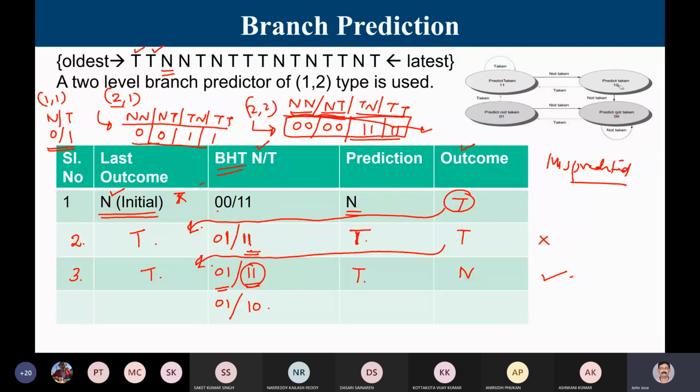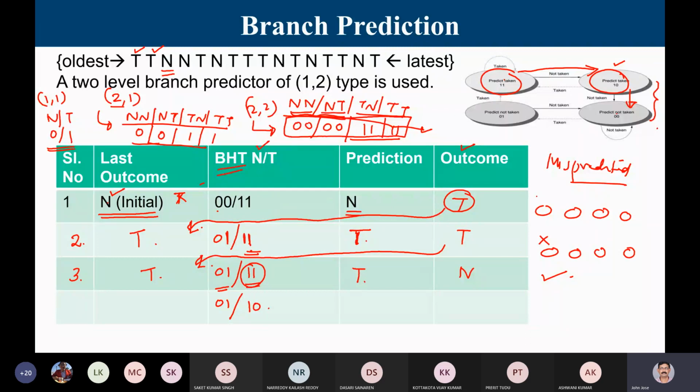So what happens if I am in this state and my prediction goes wrong? Then I switch my prediction. But if I am in this state and my prediction happens to be wrong, then I am not going to the downside. I am still going to another state. There also, if someone consults me, my prediction is still taken. So two successive mispredictions only will lead me to a change in prediction. Suppose it's a 3-bit automata, then it should be 4 successive mispredictions.